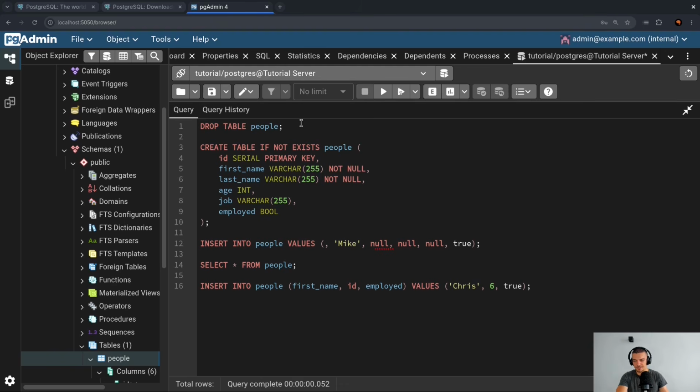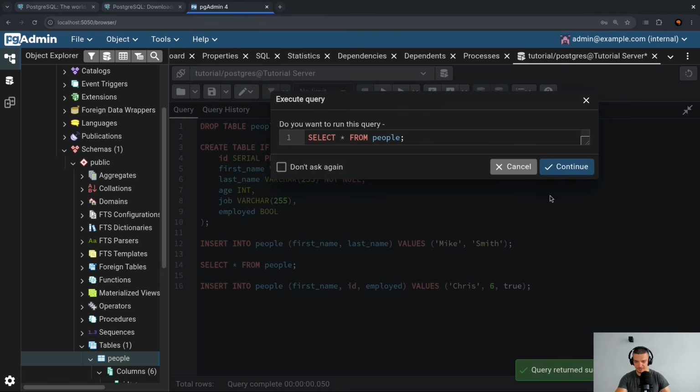So I can run this, or actually let me run this and then this. And now I can just go ahead and insert into people without providing the ID. So I can just say insert into people, for example, first name and last name. Even though the ID is a primary key and thus not null, I can say that I have Mike Smith, for example, without all the other values. And when I run this now, the ID will implicitly be given.